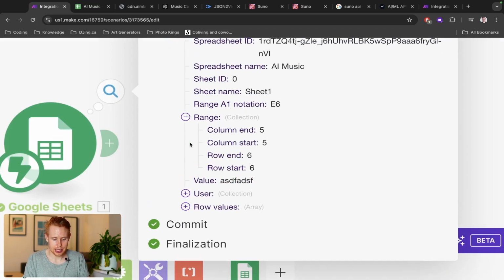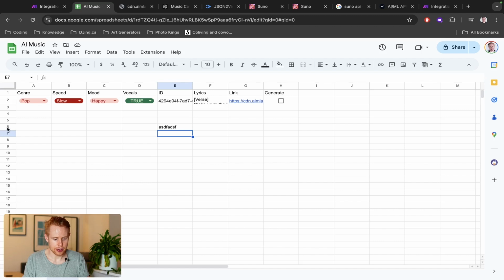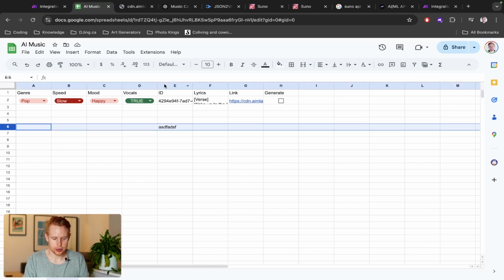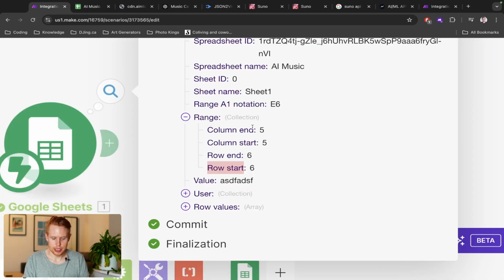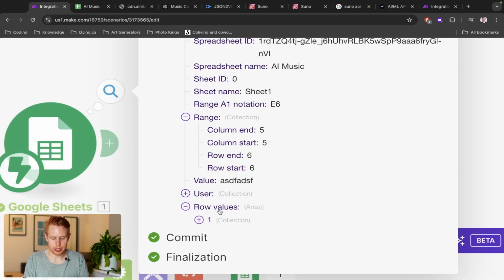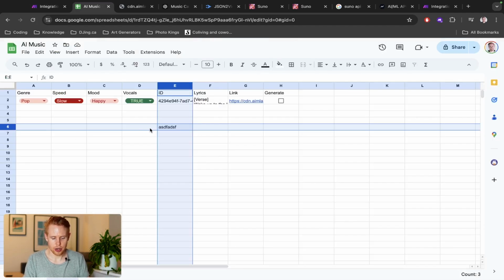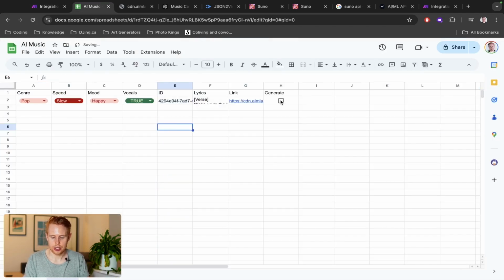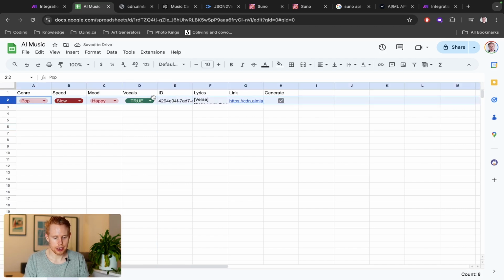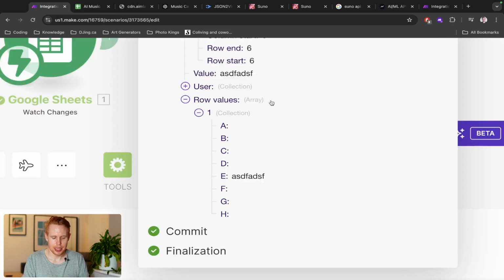And then a couple other important things are the row start and end. So you can see that it started on row 6, and it also started on column E, which is also column 5, right? So these are important as well. And then it shows all the row values. So everything in that row, it's going to give us information on, which is super cool, because if I click true here, it's going to copy in all of these additional values, right? So we get access to what the genre, speed, mood, and vocals are for that particular song that we want to generate. So that is awesome, right?